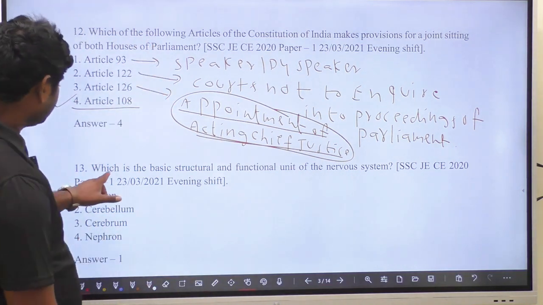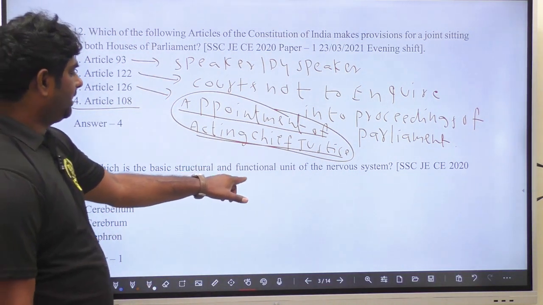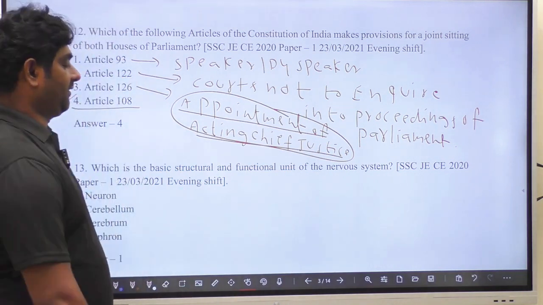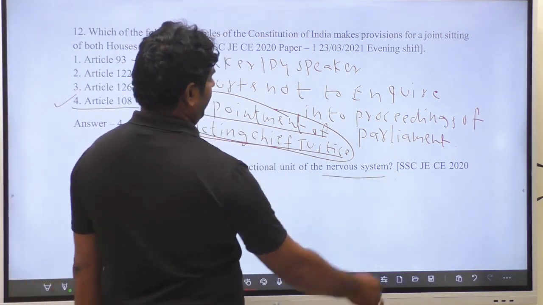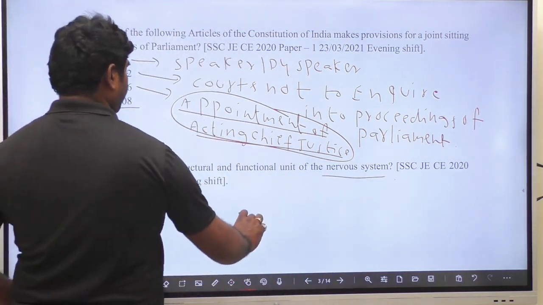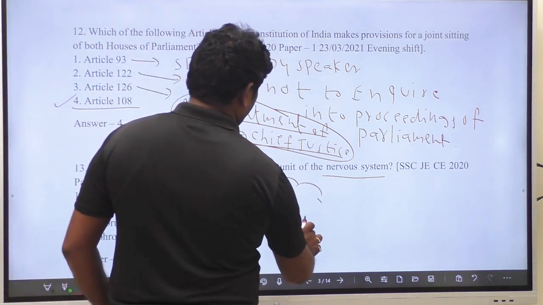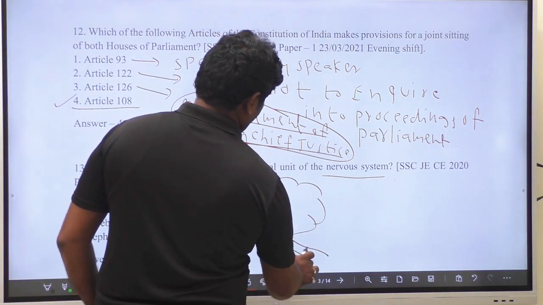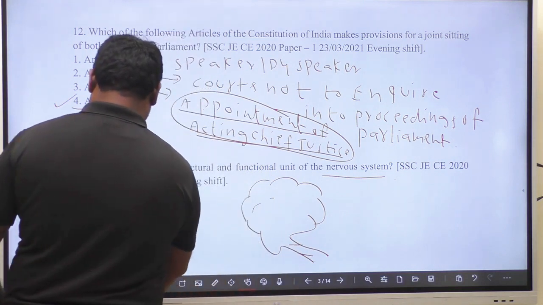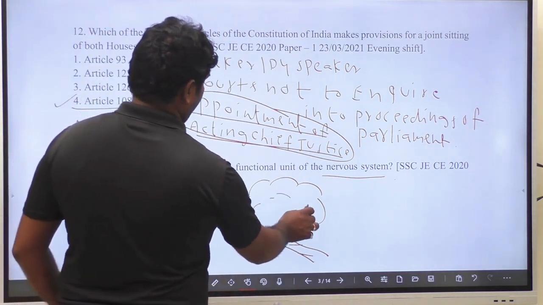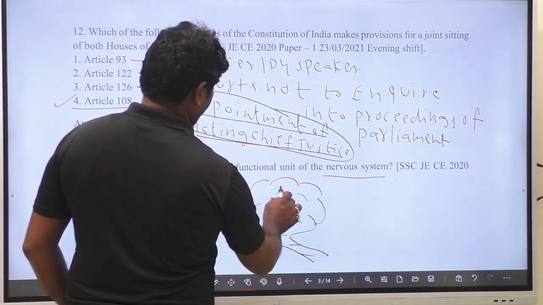Next: which is the basic structural and functional unit of the nervous system? In the brain, the basic structure is what we call the neuron. There are about 100 billion neurons.